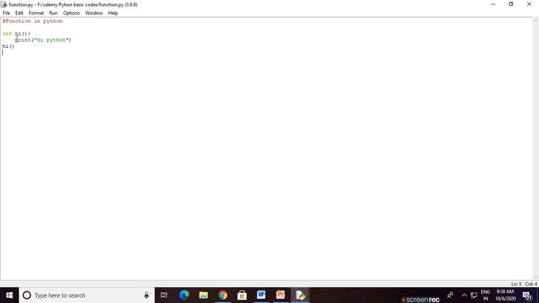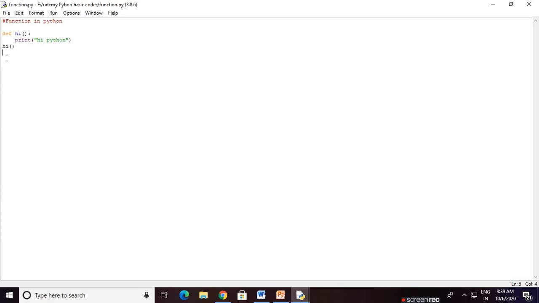In this block we just print a statement like high Python. Then we are calling the function. How to call? Just the function name, then brackets. Simple. So it is the magic of Python. Just three lines: we define a function and call the function. If you compare with other languages like C or Java, lots of lines of code are there. But in Python, just three lines. It's over. It's high level because this is a high level language.